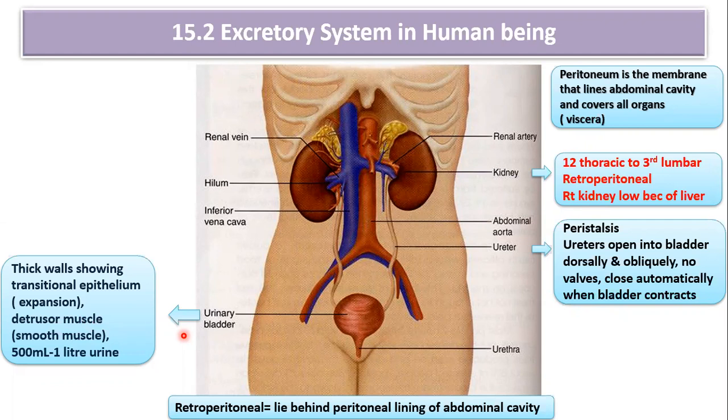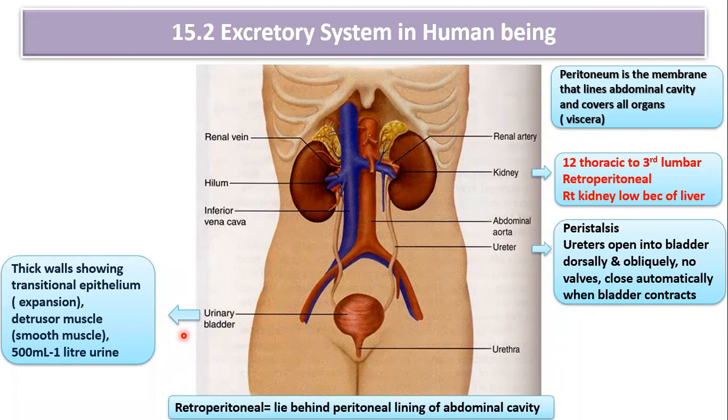Okay, so the urinary bladder is covered externally by peritoneum. Inner to the peritoneum, there is a muscular layer. What is that muscular layer? The specialized smooth muscle called the detrusor muscle. The detrusor muscle is made up of 3 layers of smooth muscle: longitudinal, circular, and longitudinal respectively. So the first layer is longitudinal, the second layer is circular muscle, and again there are longitudinal muscles, arranged in 3 layers in the detrusor muscle.